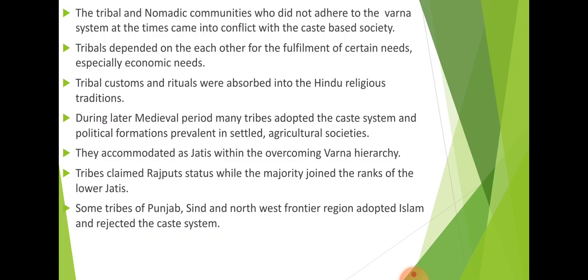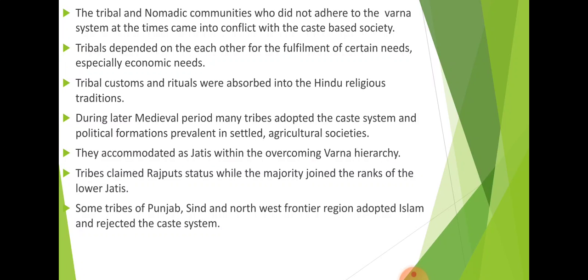So if we count the Varna hierarchy, whether they are part of the Kshatriyas, Shudras, Vaishyas or Brahmins, they were considered as jatis because they had created their own jati, or section of caste, and on that basis they were considered as jatis. The tribals claimed the Rajput status, while the majority joined the ranks of the lower jatis.